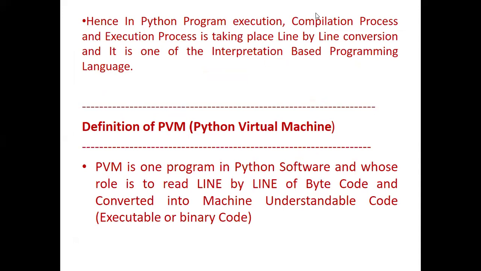Very good. In a Python program, the compilation process and execution process take place with line by line conversion, and it is an interpretation based programming language. Definition of PVM, Python Virtual Machine: it is one of the programs in Python software whose role is to read the bytecode line by line and convert it into machine understandable code. That is binary code.